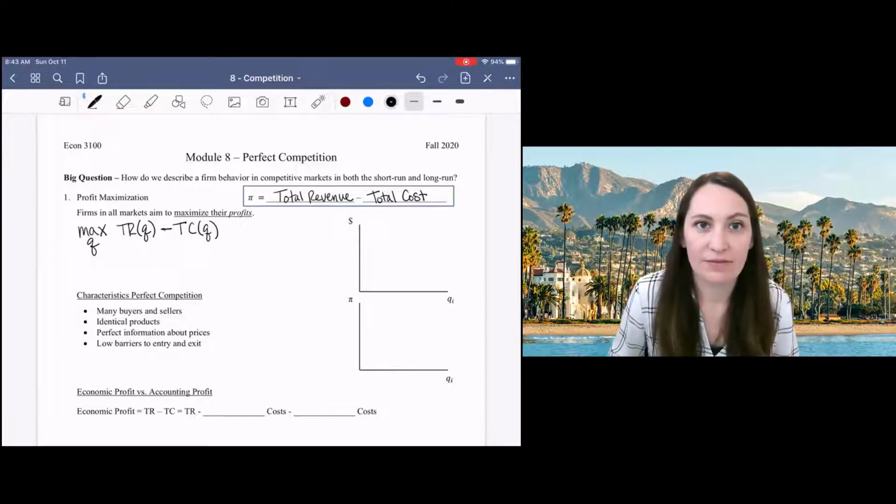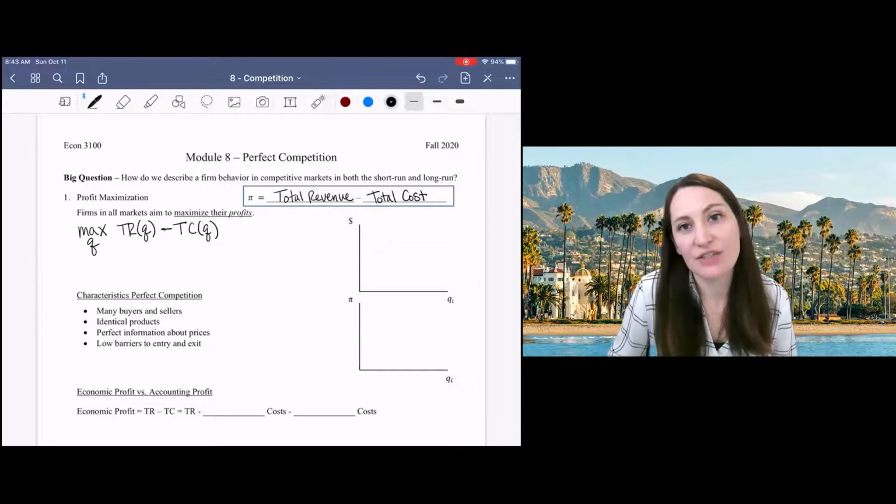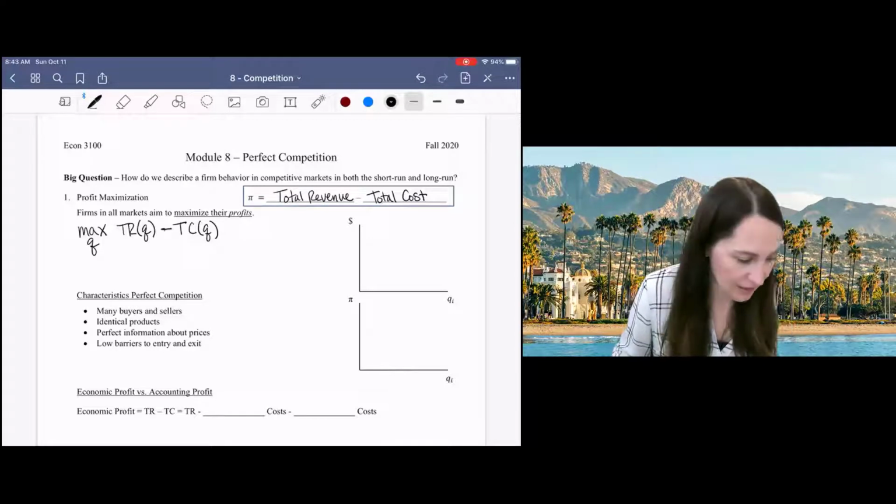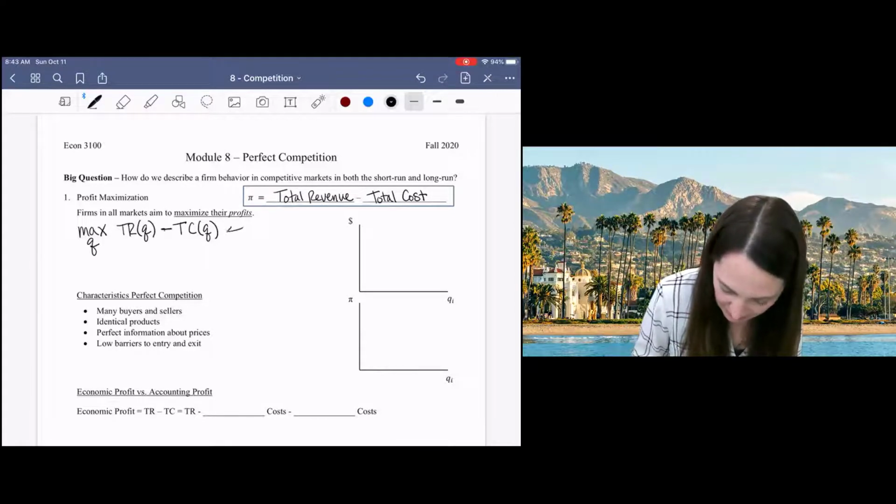The choice of quantity that gives us the highest value for profit. Notice that we don't have constrained optimization here. There's no plus lambda resource constraint. So this is an unconstrained optimization problem for now.